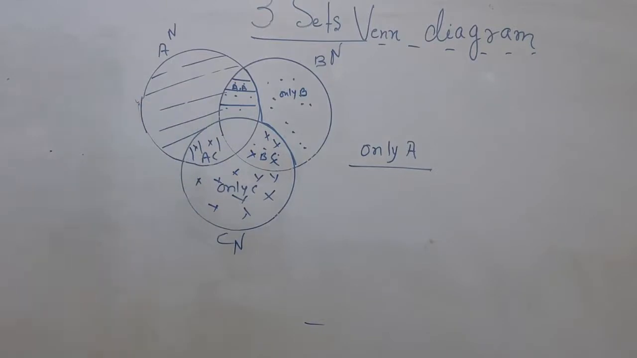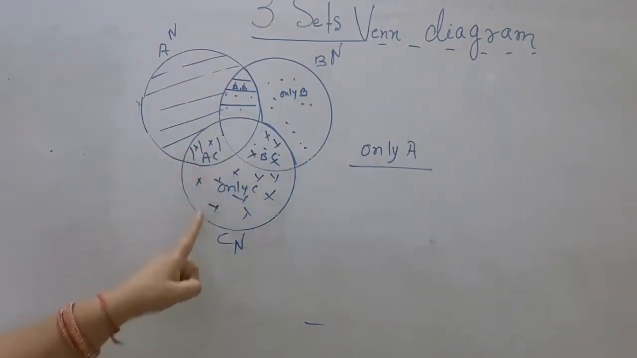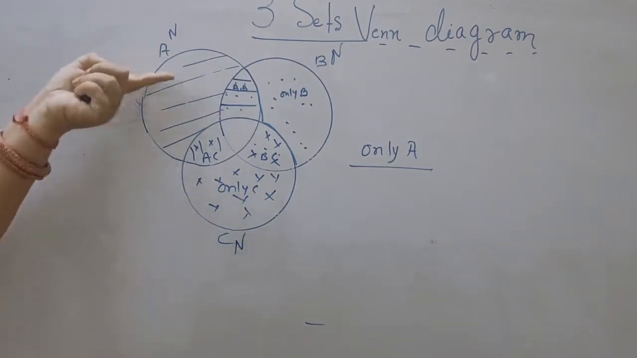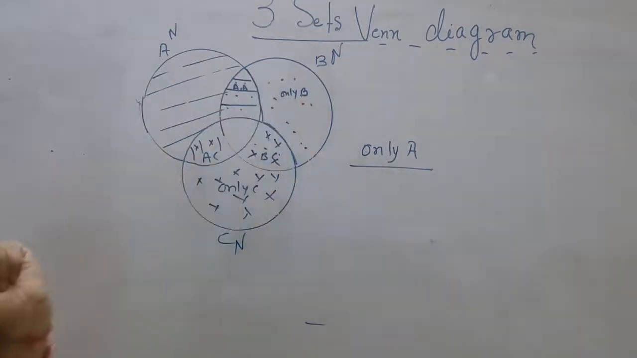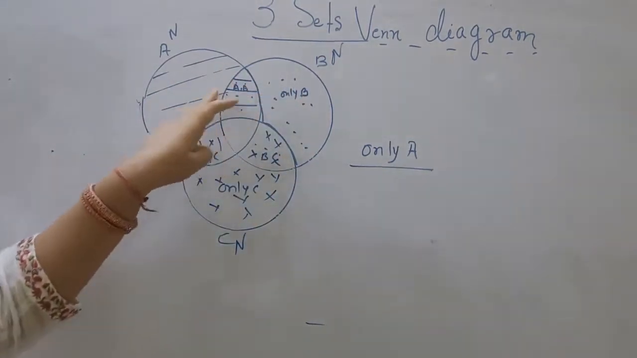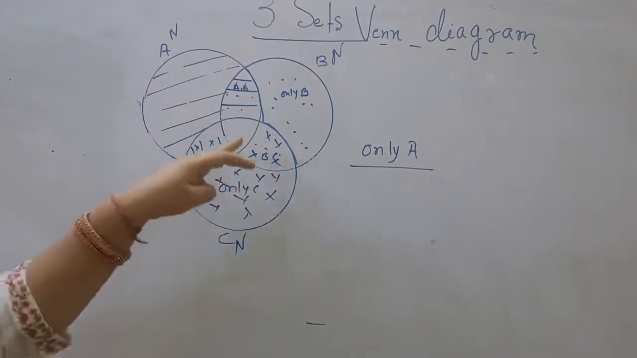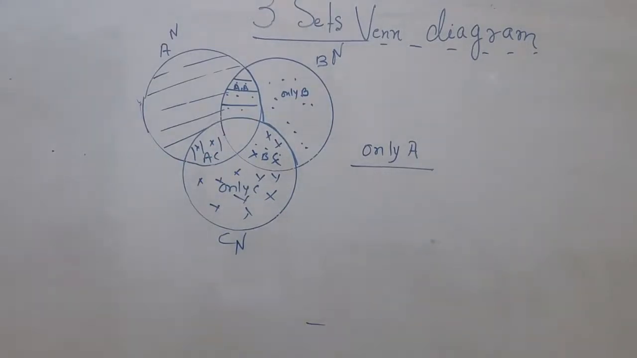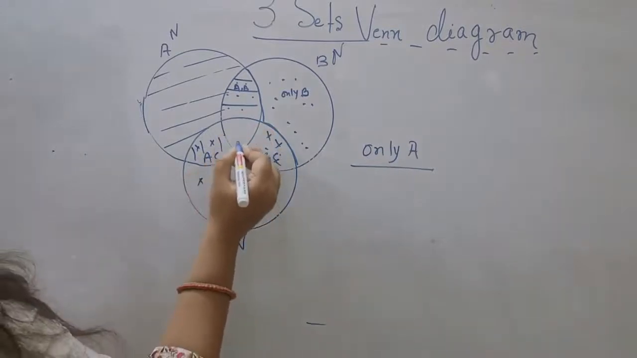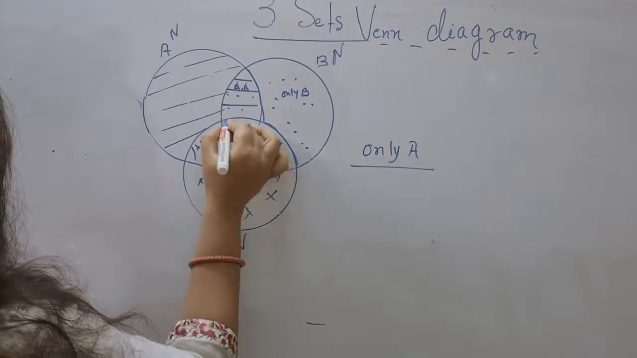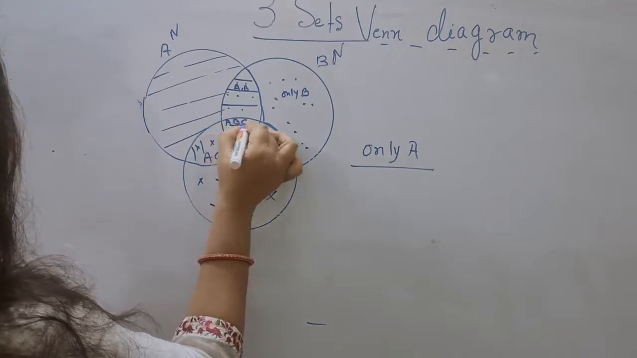This region is only for A, this region is only for B, and this region is only for C. Cross dotted, this is only for C. A dashed line, parallel line, this is only for A. Dot point is only for B, and AB is dotted and dashed line, and AC is cross and dashed line, and BC is cross and dot line. This region is only for B and C. And what is this region? This region is dash, dot and cross. This is the region for A, B and C.